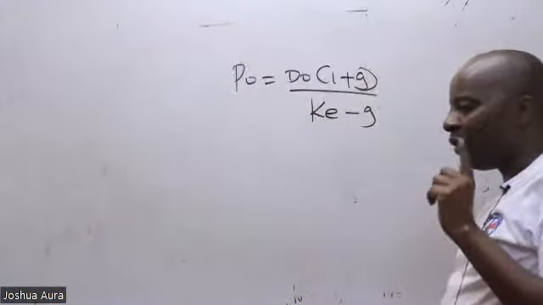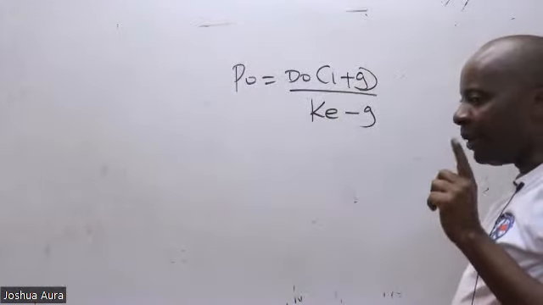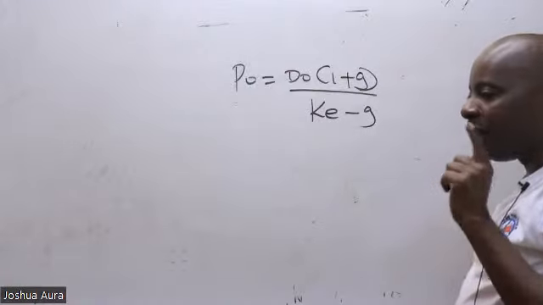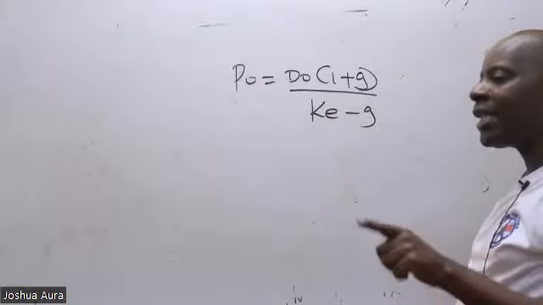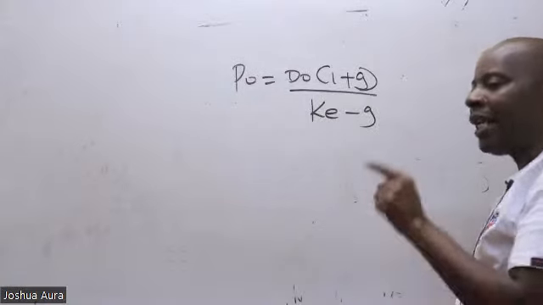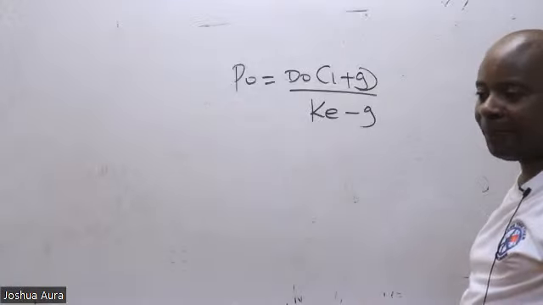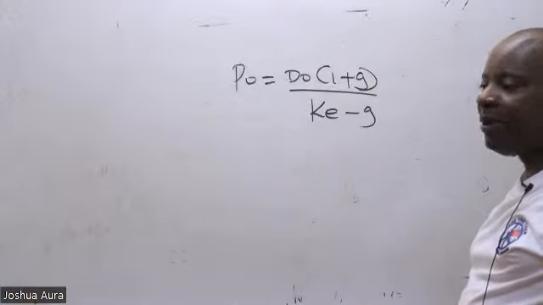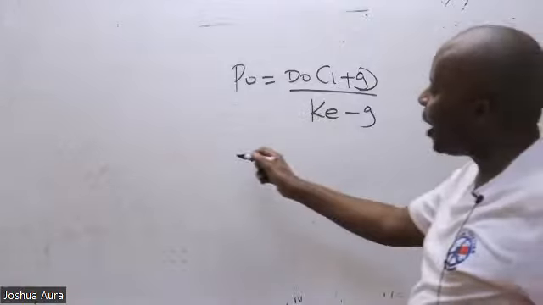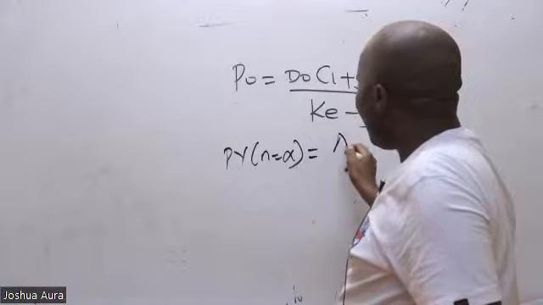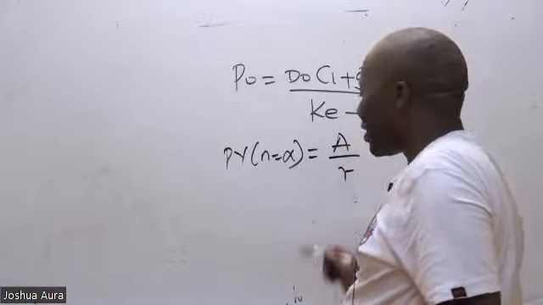Remember, this share that you're buying today, you're going to be getting dividends, and the dividends are indefinite. And because they're indefinite, this is the formula we are using here: present value, when n is infinity, equals amount over R.